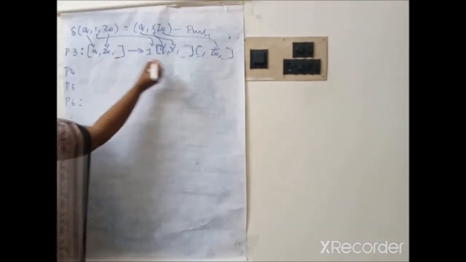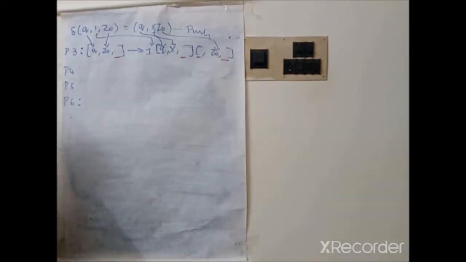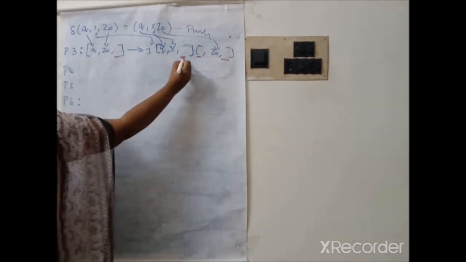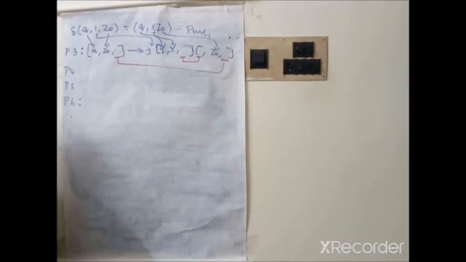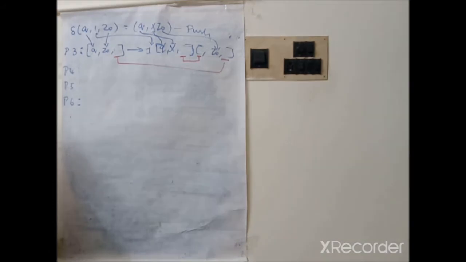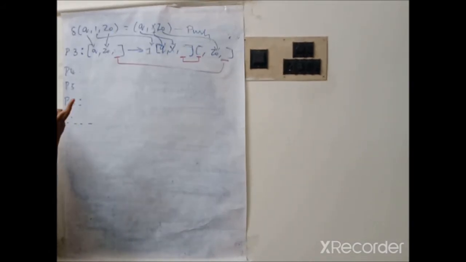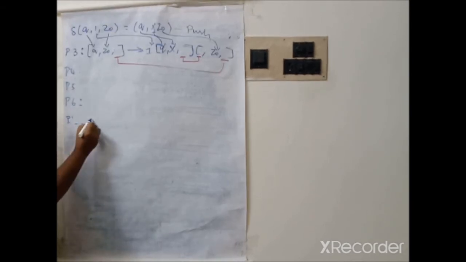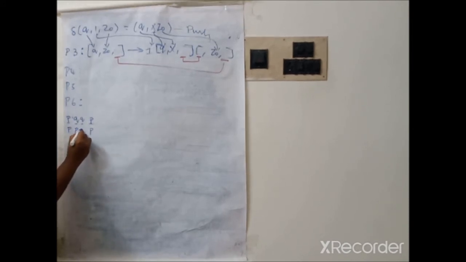So 1, 2, 3, 4. We need to fill this value. So here these 2 values and these 2 values should be same. Therefore we need to find the combinations. We have 4 values and we are having 2 states. So how many combinations we can have? If this is P, then the last one is also P, and here we can have QQ. Otherwise PP, this is also PP.